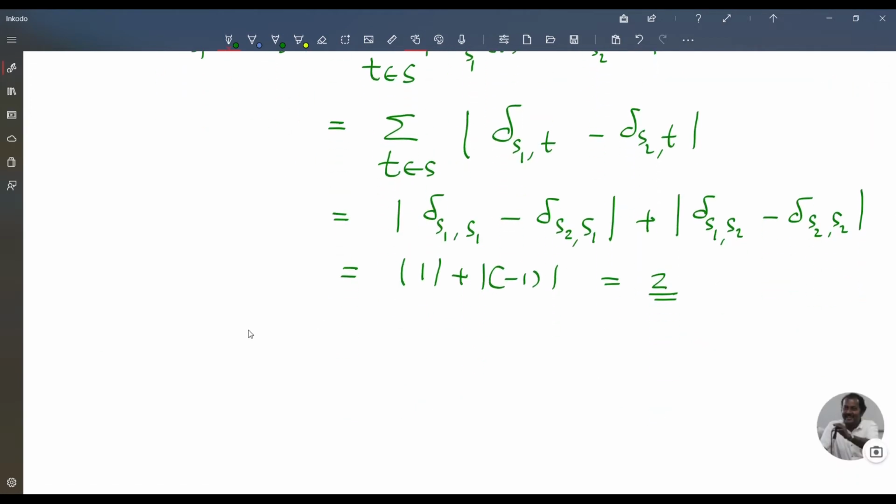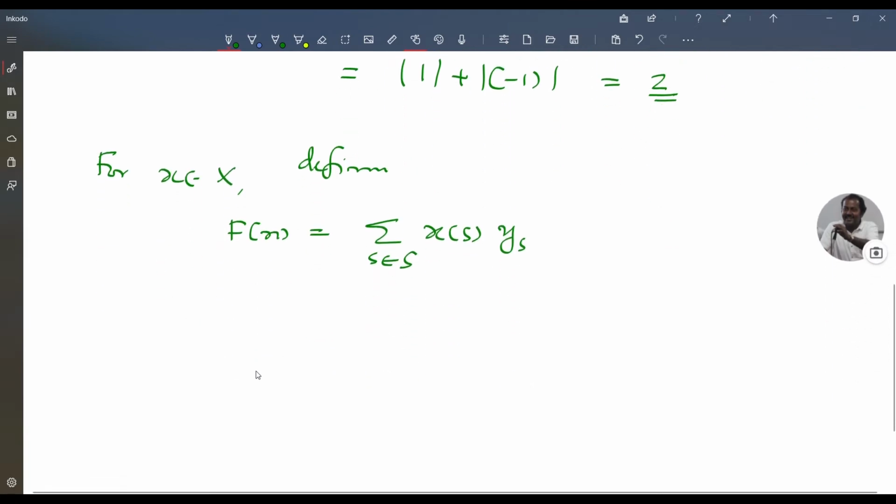Now for x in X, define f of x equal to sigma s belongs to S x of s into y_s. Then f from X to Y is a linear map and f is continuous,